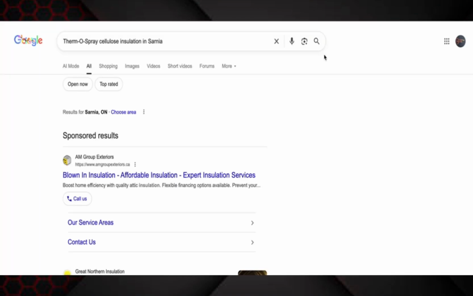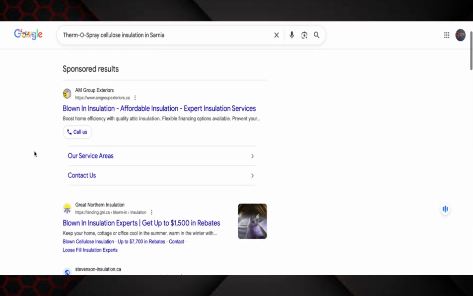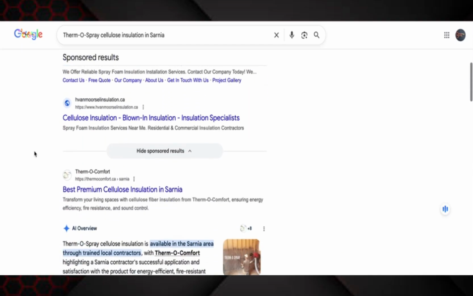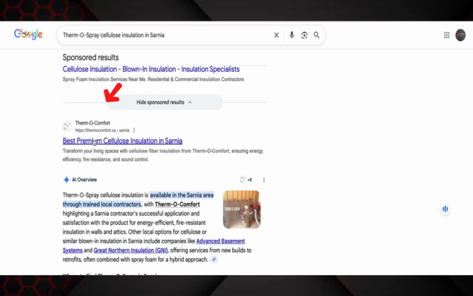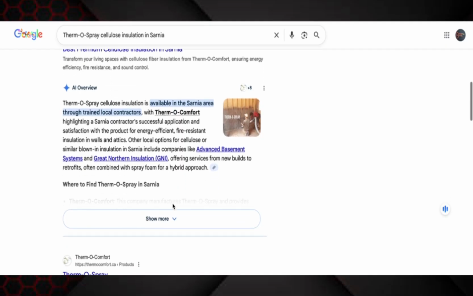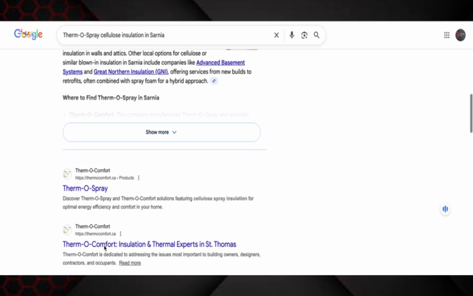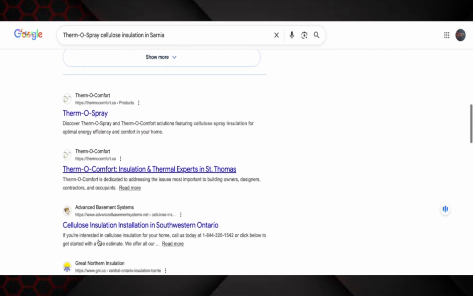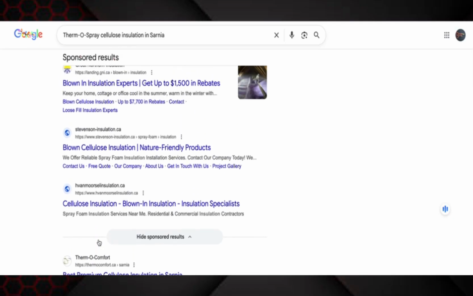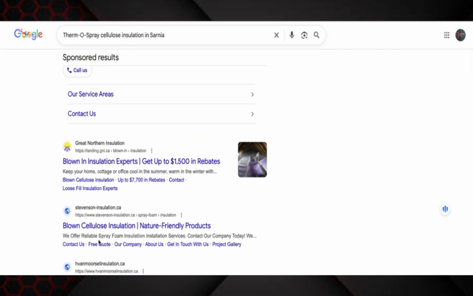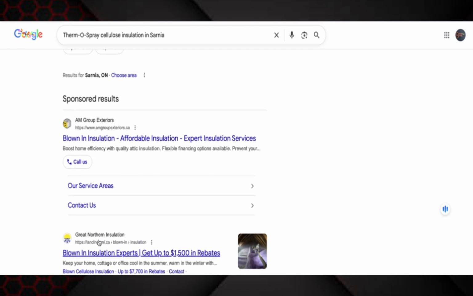Let's just take a look at that and see what comes up. So sponsored results come up, and then as we get to the non-sponsored results, we're looking at Thermocomfort sitting at the top of the page, an hour and a half away. They're also coming up #1 in the AI overviews as well. And I've also got them number 2 and #3 here. So they're coming up everywhere, all over the place, just from one post like that, where we can localize and give their website the power that it needs to be local everywhere.